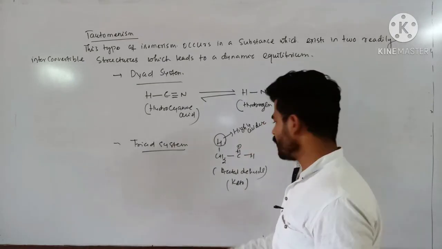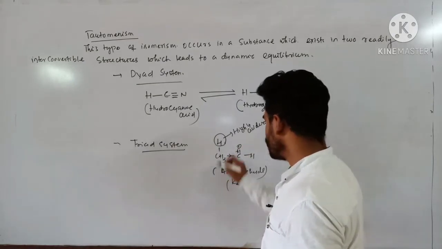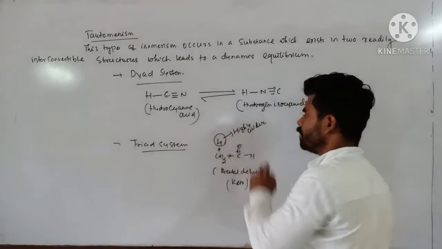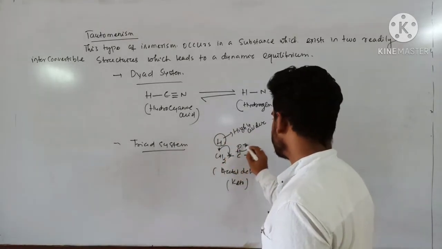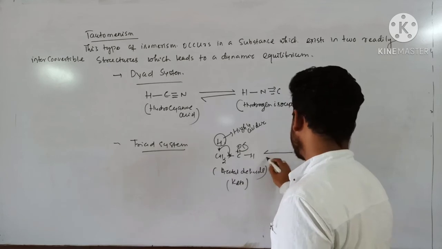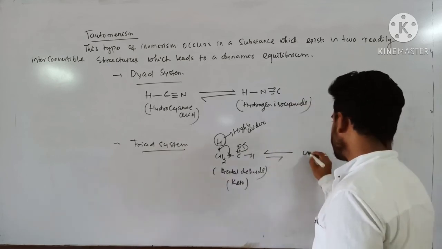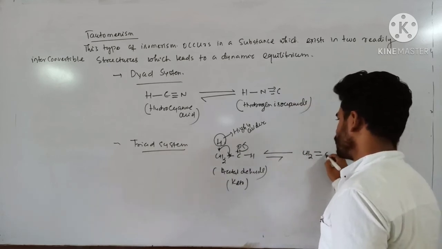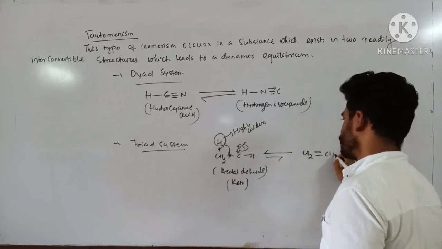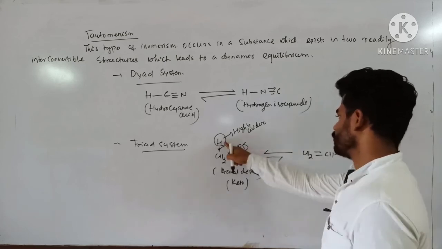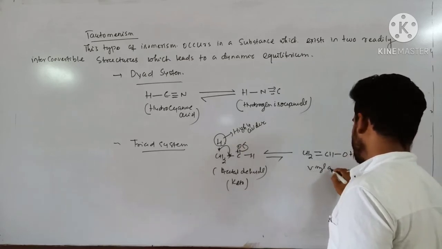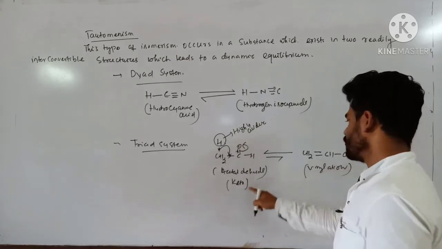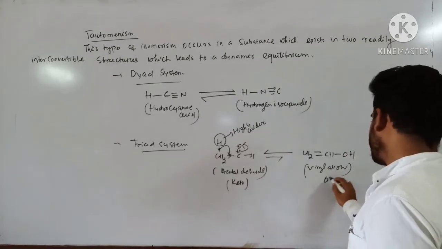Oxygen is more electronegative, so this bond shifts towards here, and hydrogen becomes more acidic. So this bond goes like this, and this pi bond goes like this. So here will be CH2 double bond CH single bond OH. So this proton can be here. This one is called vinyl alcohol. So this is keto form, and this is enol form.